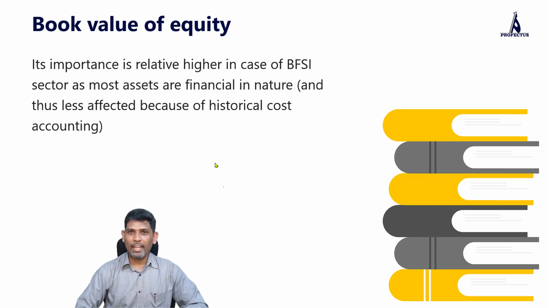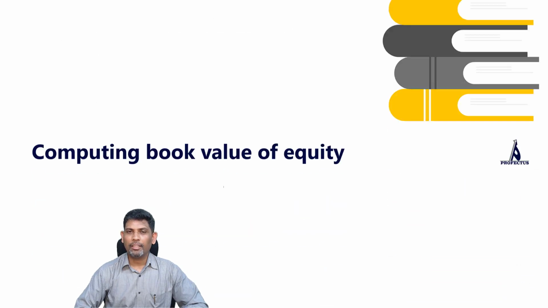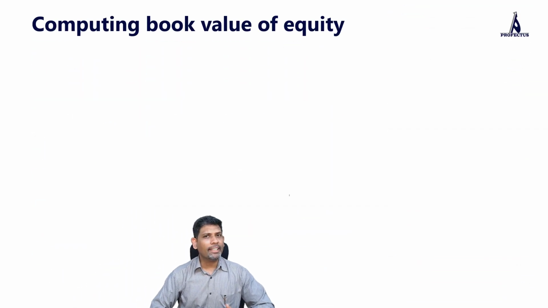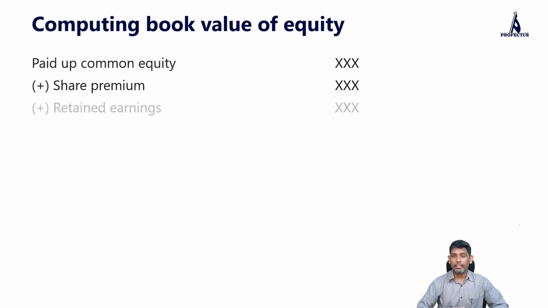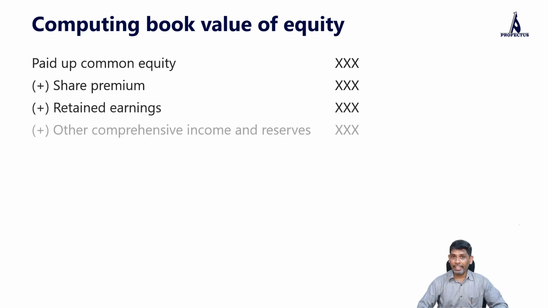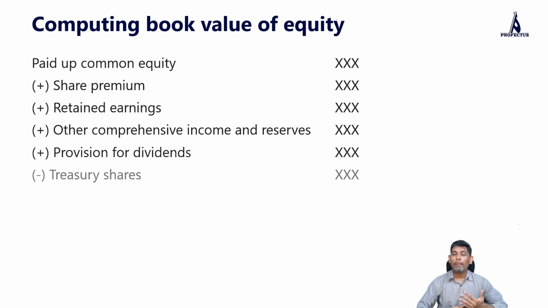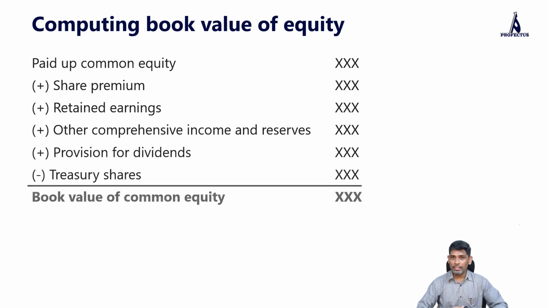Now let us understand how the book value is computed. When it comes to book value, we can take the data directly from the balance sheet. But it's essentially going to include the following components: paid up common equity, share premium, retained earnings, any other comprehensive income or other reserves, provision for dividends. We add all this. From this, we reduce the treasury shares to arrive at book value of common equity. The first four items are fairly straightforward. Let me focus on provision for dividends and treasury shares.